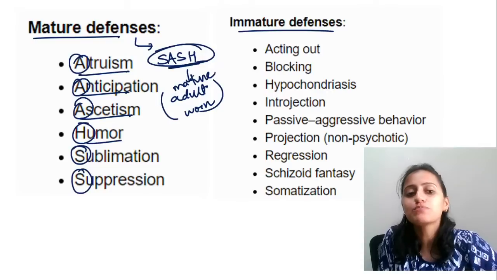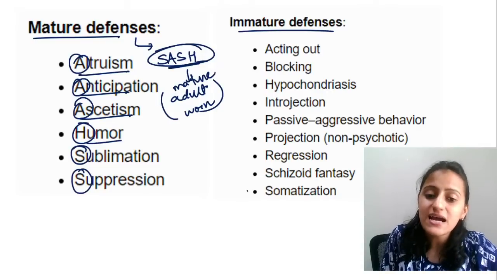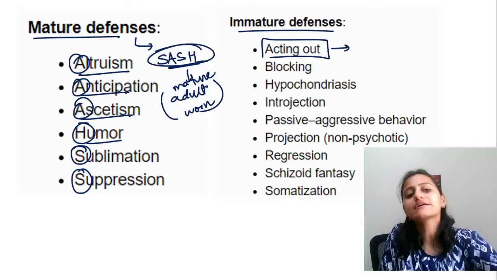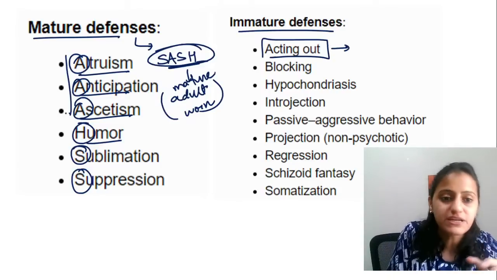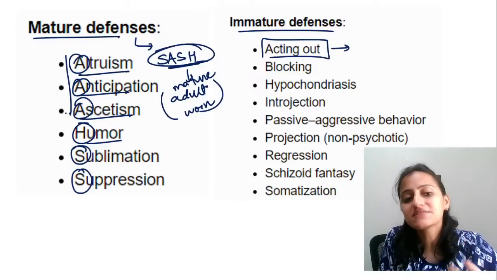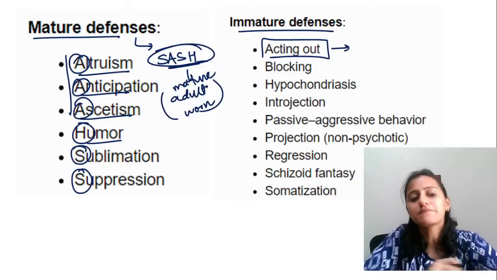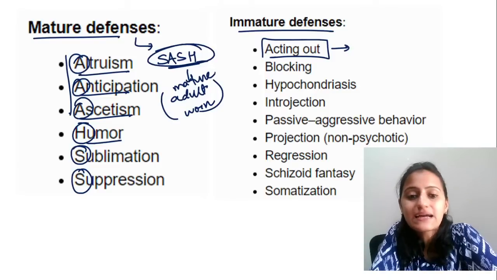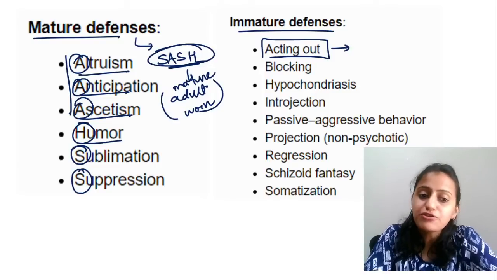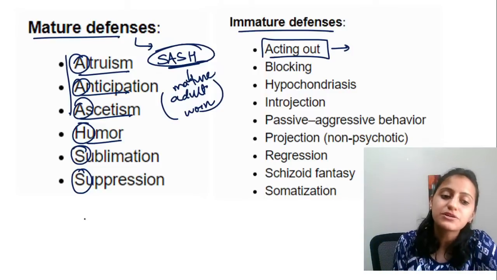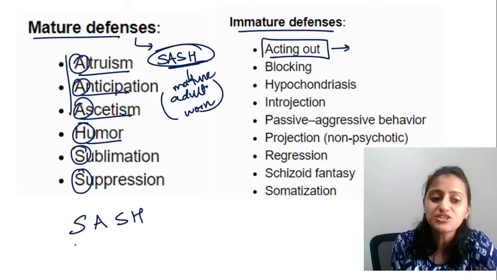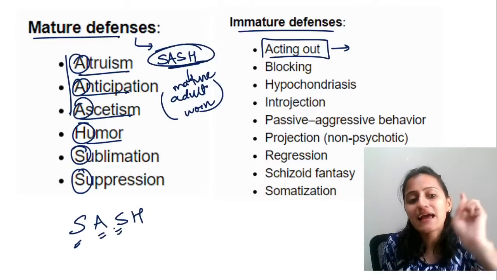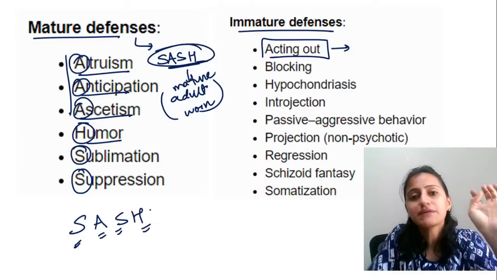So sash is worn by a mature adult. The rest are your immature. Remember, A for acting out. Acting out is immature. The rest of the A's, altruism, anticipation, asceticism, these are basically mature. Acting out is immature. So if you remember mature, automatically you'll remember the immature. So remember sash: sublimation, suppression, and you have altruism, anticipation, asceticism, and humor.